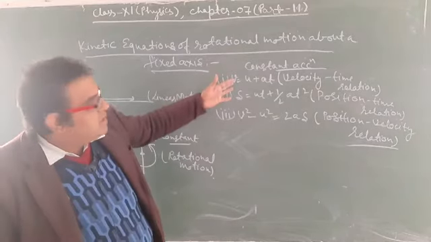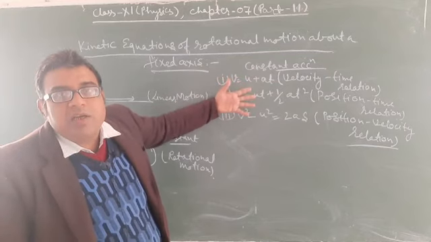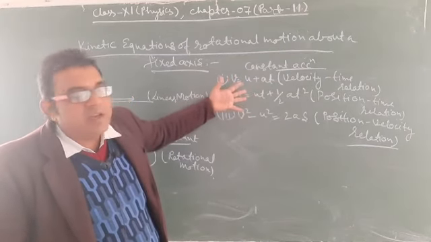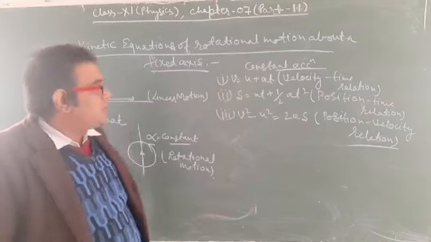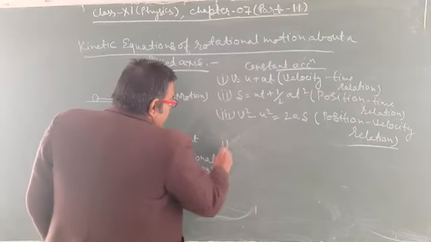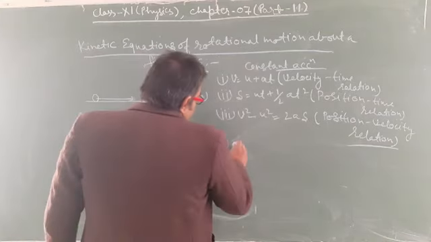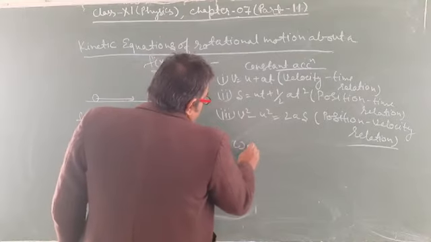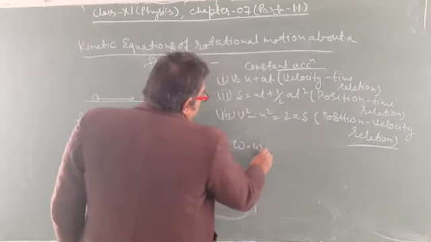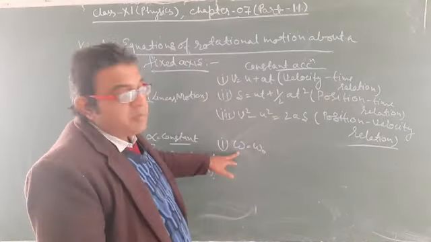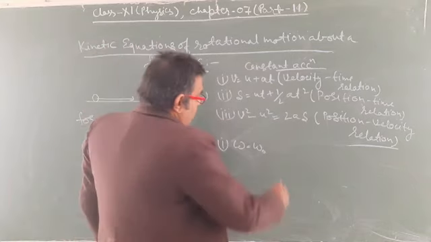All these variables we will replace with their rotational analogs, and the first equation will become omega is equal to omega naught plus alpha t, where omega naught is the initial angular velocity and omega is the final angular velocity.